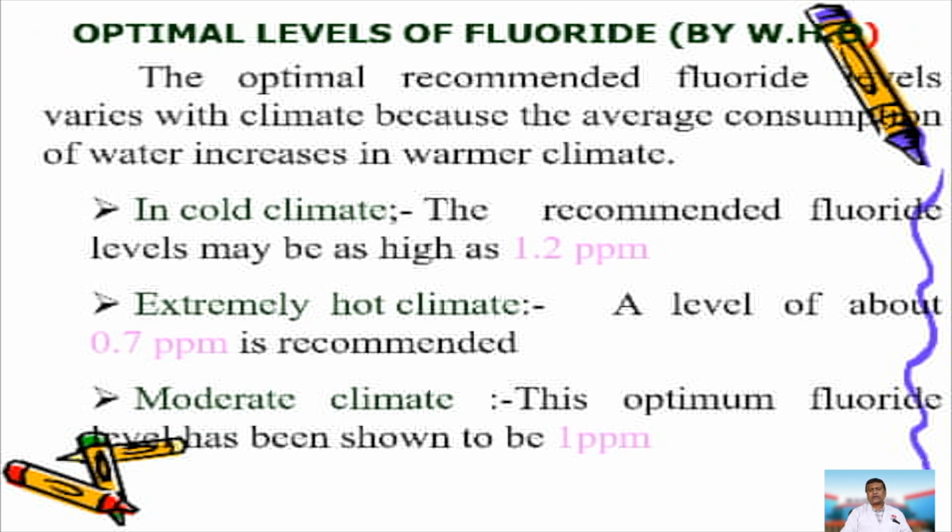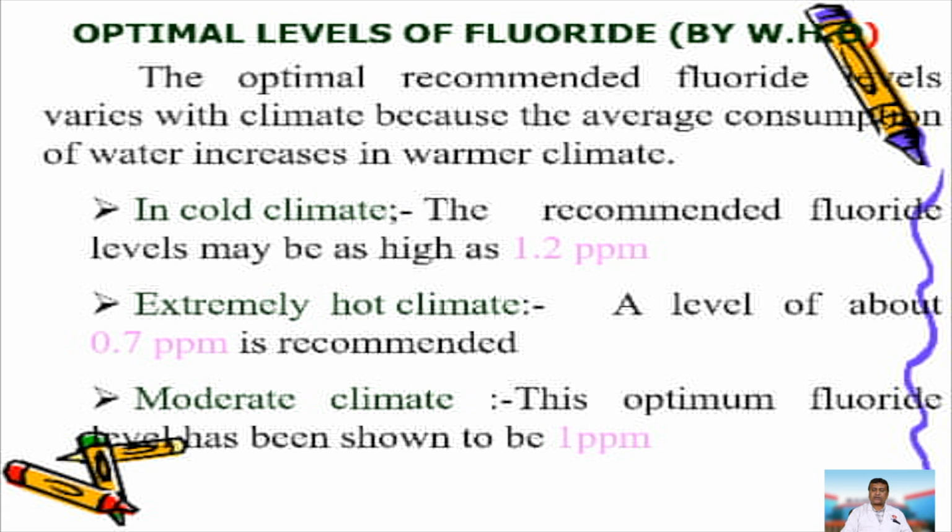Now, the optimum recommended levels of fluoride by the WHO vary with climate, because the average consumption of water varies. In cold climates, we tend to drink less water, so you can keep the range between 1.1 to 1.2 ppm. In hot climates, we tend to drink a lot of water, so the fluoride can be maintained at 0.7 to 0.8 ppm.